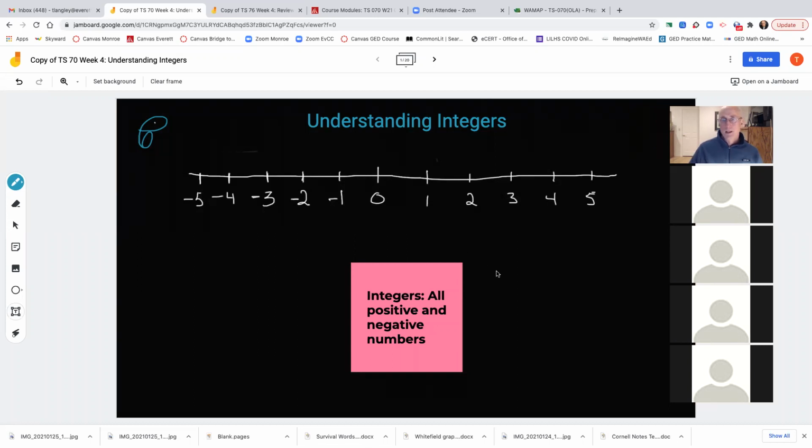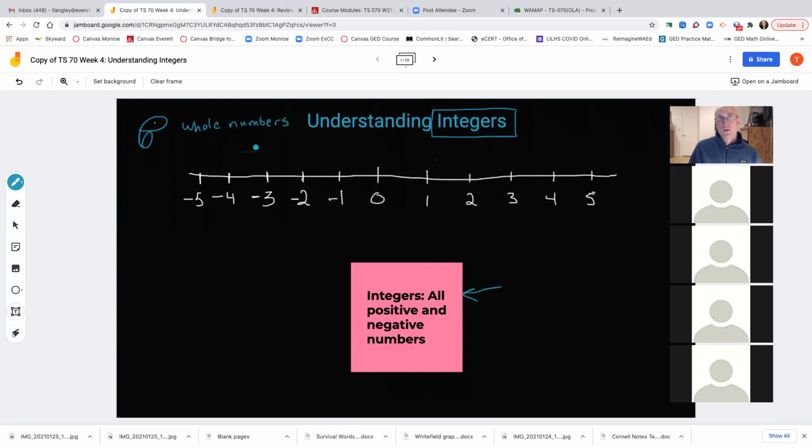As I said in my little sticky note, integers are all of the positive and negative numbers. Whenever you hear that term, as you're getting ready for algebra, they want you to understand it as all the positive and negative numbers. Normally, everything we did before was just whole numbers: 1, 2, 3, 4, 5, up to billions and trillions.